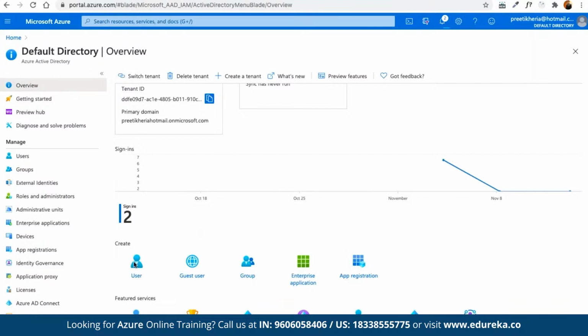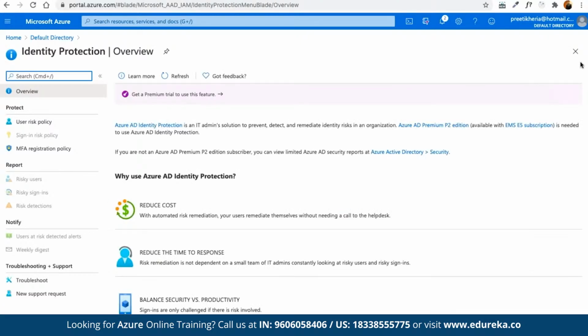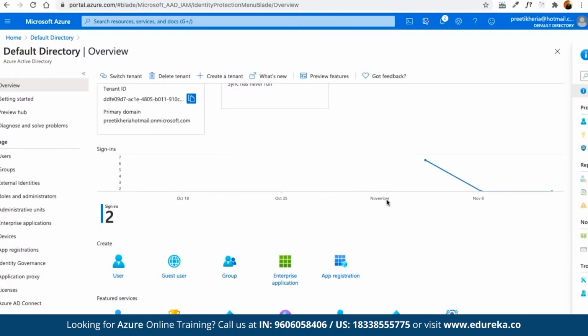To create a user, we can go to the user section. We can go for the Identity Protection service as part of the feature services. But again, as we discussed, Identity Protection, Privileged Identity Management, and tenant restrictions are offered as part of the premium plan available under Azure, not under the basic or free plan.